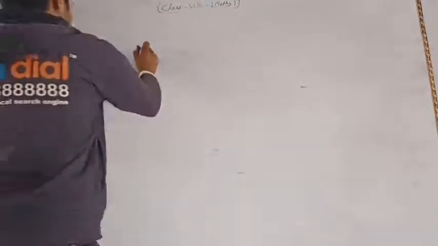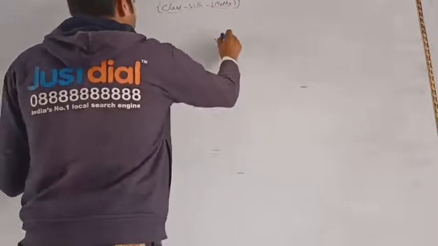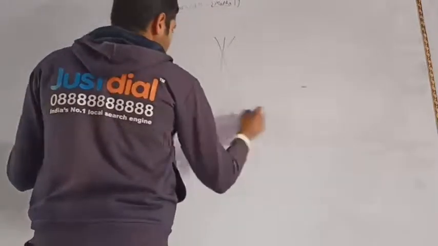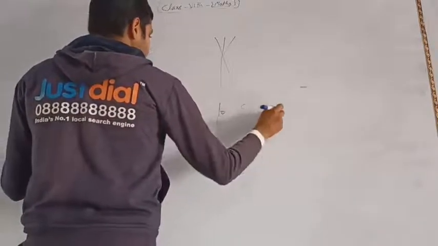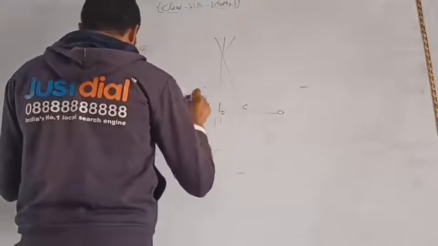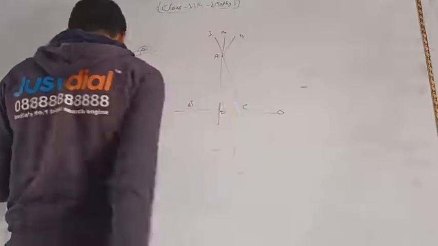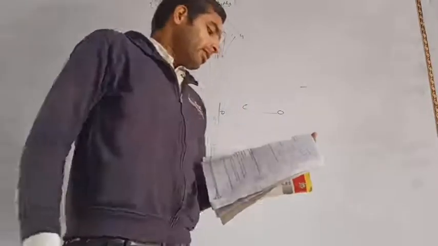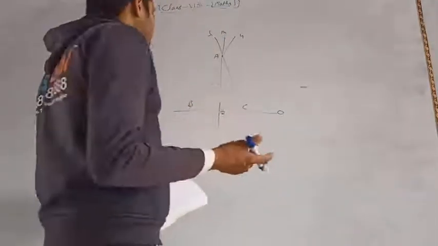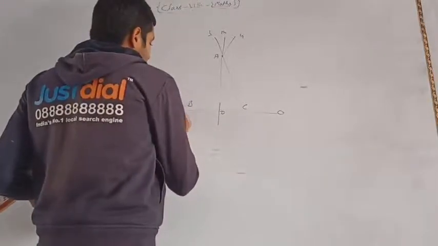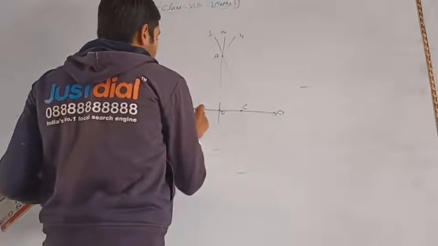Here problem number 4 is given with this type of figure, with points D, C, O, B, A, and L, M, N. And also here you are asked about collinear points. So first of all, learn your definition of collinear points. You can see that on this line segment you find C, D, A, B.